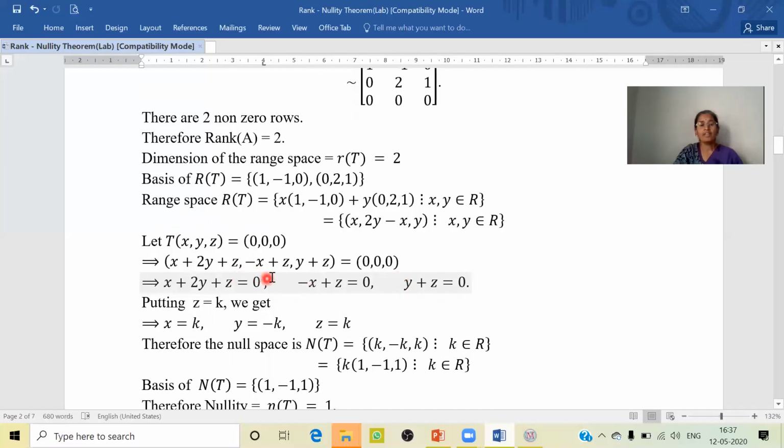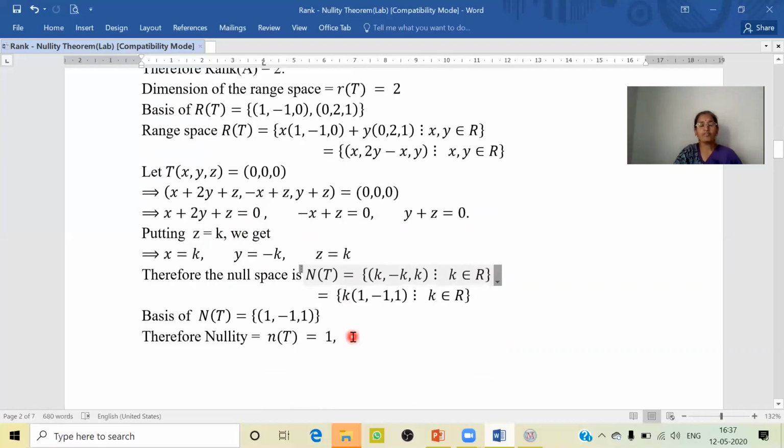Now let us equate each coordinate to 0. So we get x plus 2y plus z equal to 0, minus x plus z is equal to 0, and y plus z is equal to 0. On solving these three equations, we get x is equal to k, y is equal to minus k, when z is equal to k. So now we can write the null space N of T as (x, y, z), where the values of x, y, z are k, minus k and k, where k is any real number in R.